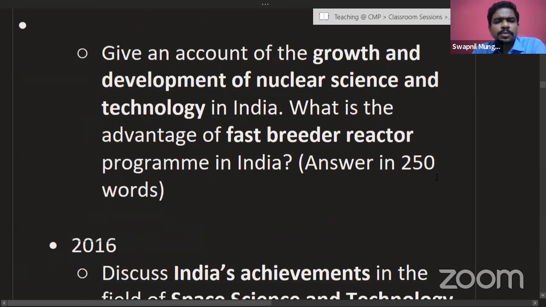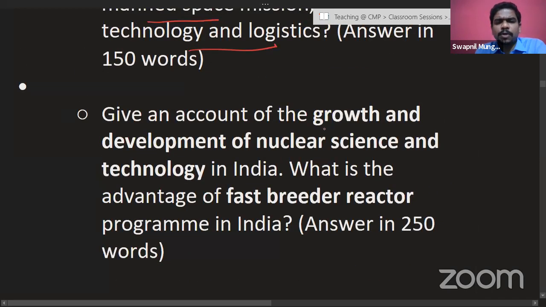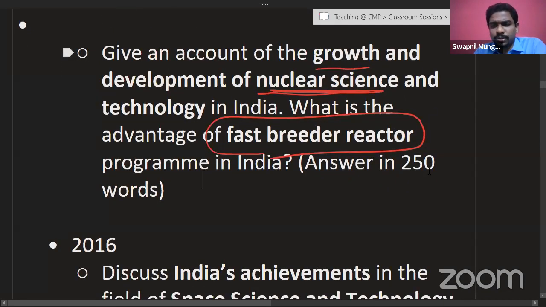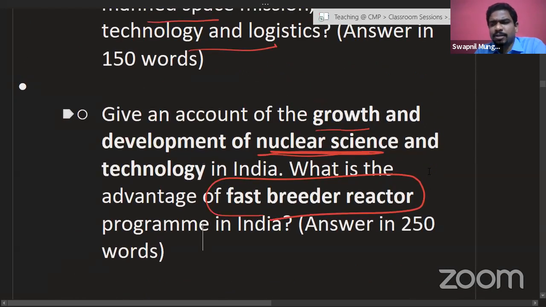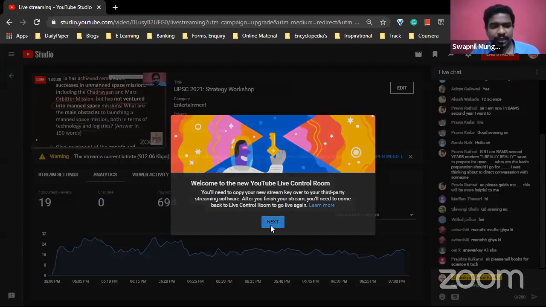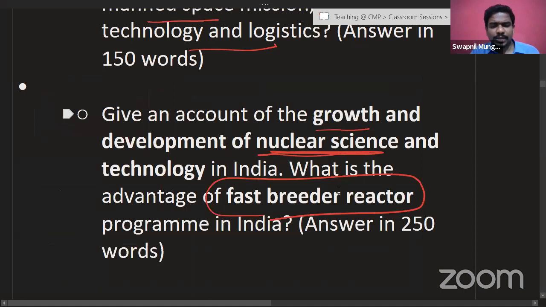Okay. Next question. Again, 2016: give an account of the growth and development of nuclear science. I already discussed that. So nuclear science, and in that also the fast breeder reactor program. There are various technologies of reactors, so you must be aware about that. And in 2016-17, because of various protests going on in Maharashtra and Tamil Nadu over various nuclear power plants, this was a very much expected question, which was asked by UPSC quite expectedly so. So that was about it.